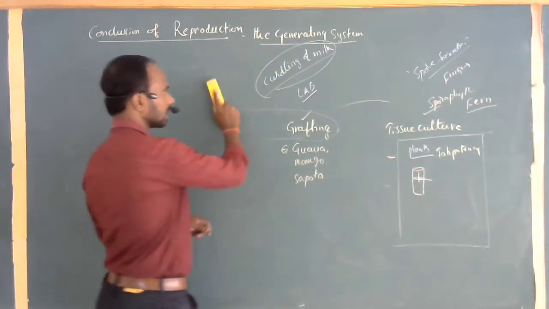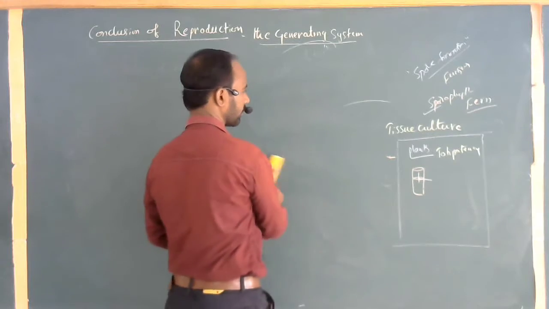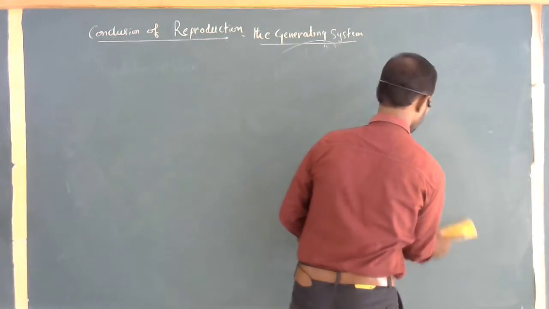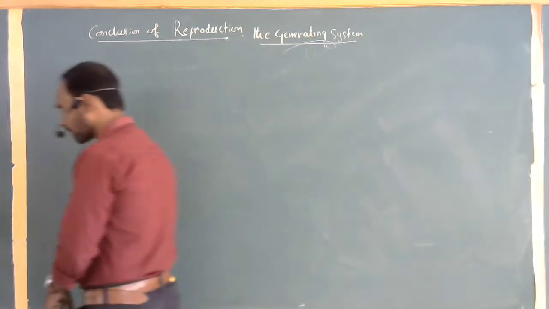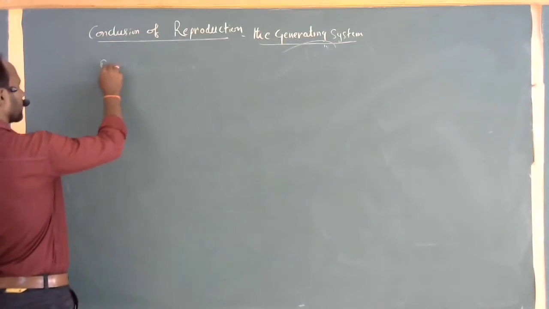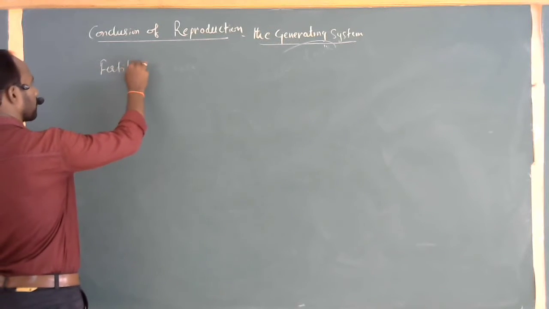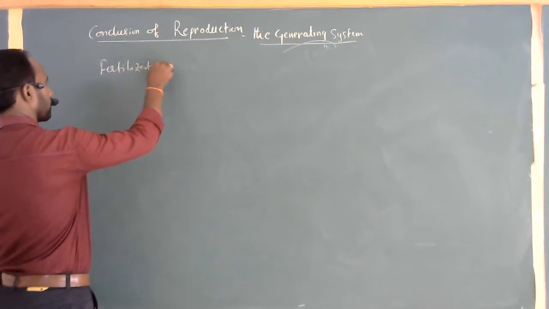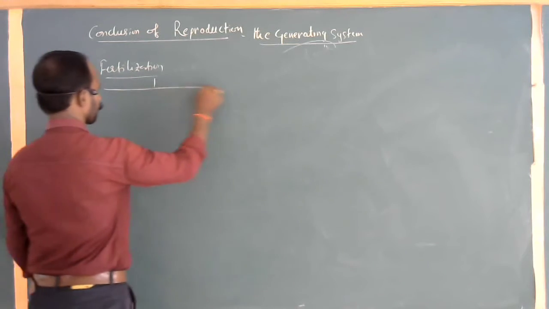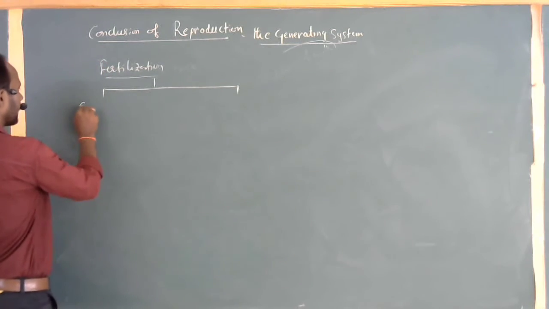Natural propagations and vegetative propagations are natural and artificial, of course the man-made mechanisms. Next one, fertilization. Fertilization is basically of two types: external and internal.